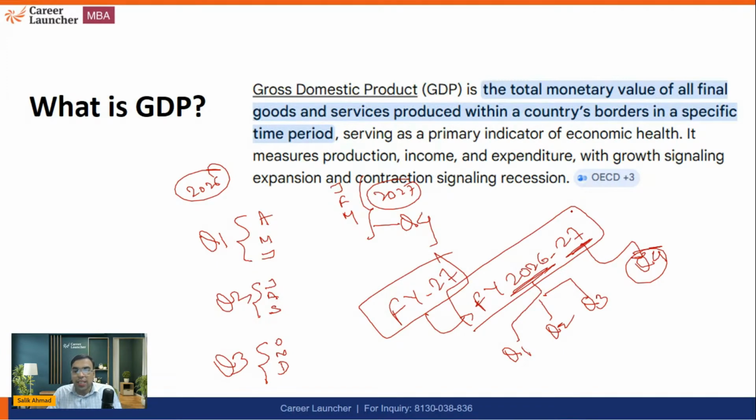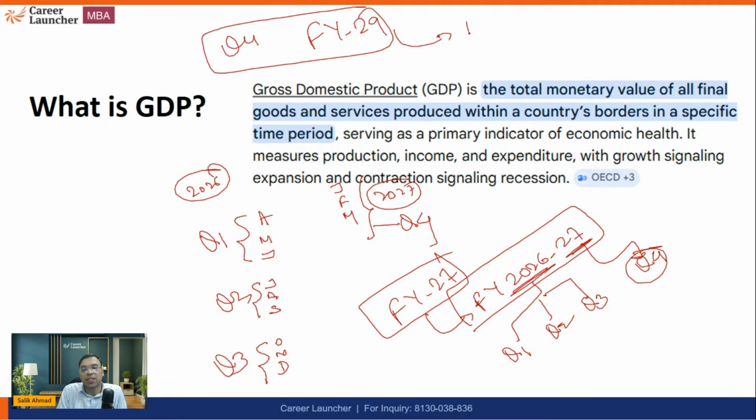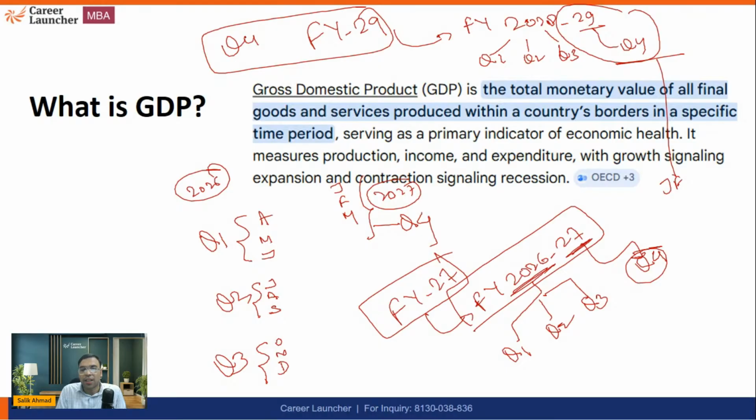Okay, so this has to be very crystal clear. For example, if someone writes Q4 of FY29, so what is the meaning of this? It means we are talking about fiscal year 2028, 29. So quarter 1, quarter 2, and quarter 3 is here, and quarter 4 will be here, right? So it means we are talking about January, February. Q4 of FY29 means January, February, March of 2029. Okay. So these have to be very crystal clear.